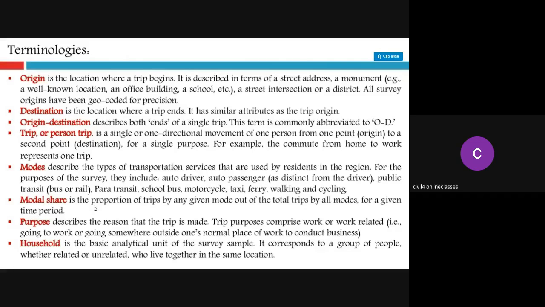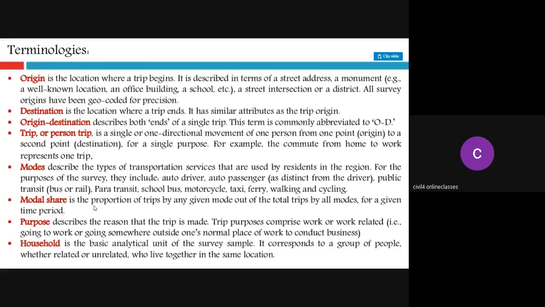Next one is your purpose. Purpose describes the reason that the trip is made. So why do you want to make that trip? Trip purposes comprise work or work related, going to work, or going somewhere outside one's normal place of work to conduct business. That is your purpose of trip.